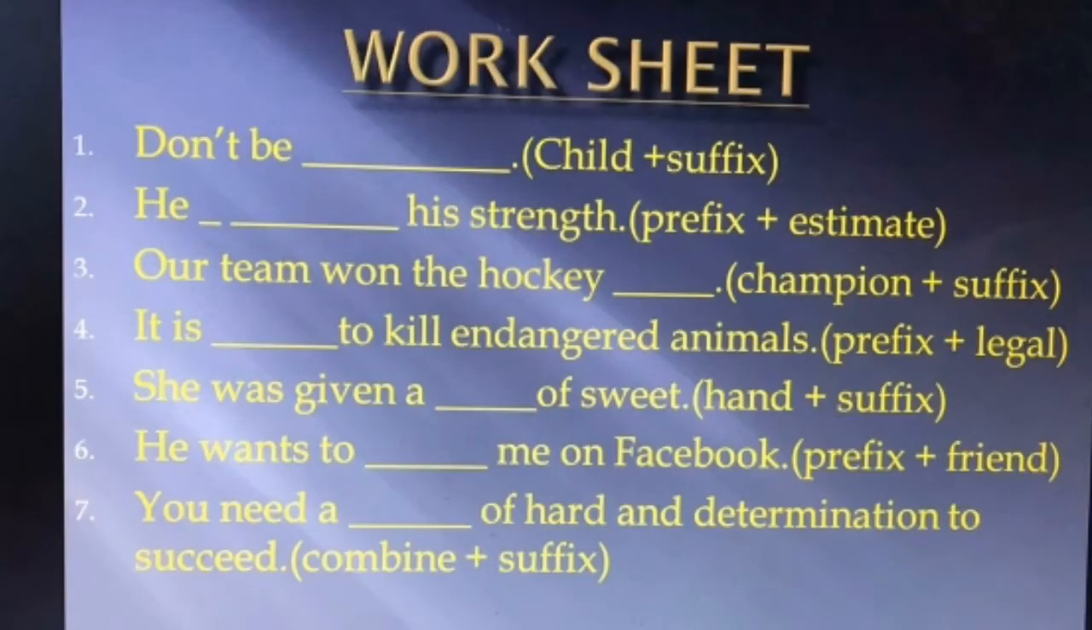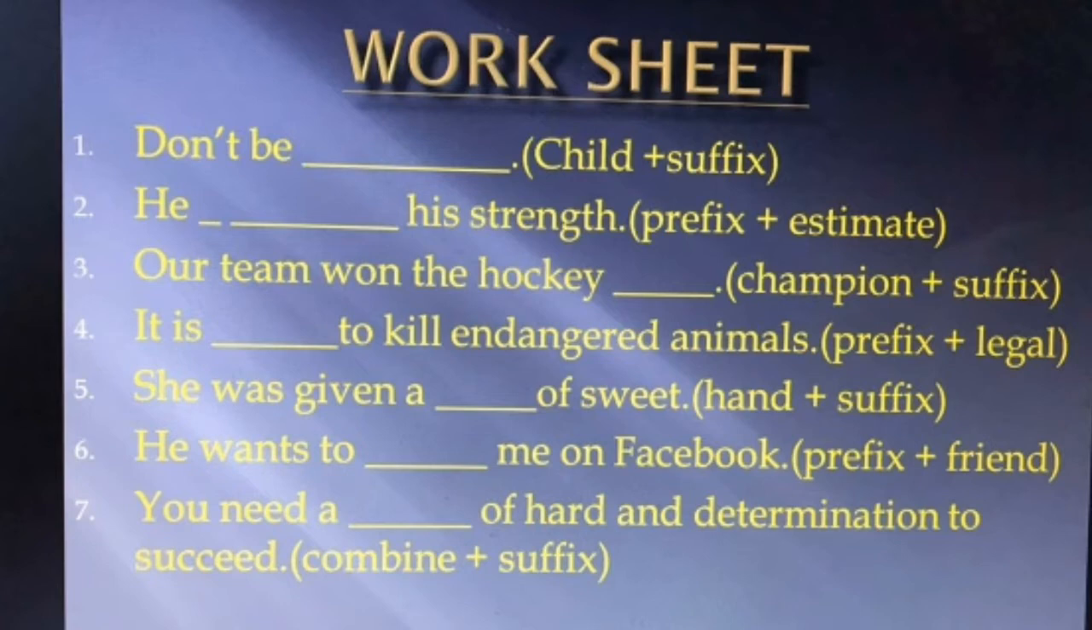Let us try this worksheet for our better understanding about prefixes and suffixes. See, the first one is given, don't be dash, in the brackets, child plus a suffix. So you should add a suffix to the child to form the meaningful word that best suits the blank. So child, ISH, childish. Don't be childish. That means don't be silly. And the second one, he dash his strength. Prefix plus estimate.